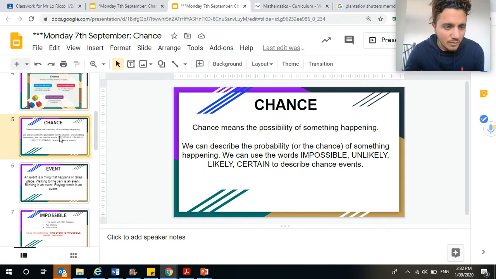Well, let's have a look at what the word chance means first. Chance means the possibility of something happening. We can describe the probability, or the chance of something happening, by using the words impossible, unlikely, likely, and certain. And we can describe different chance events.